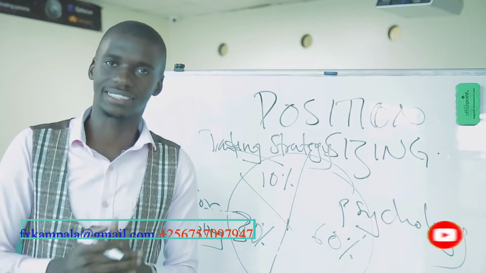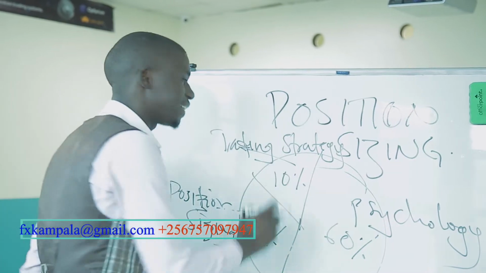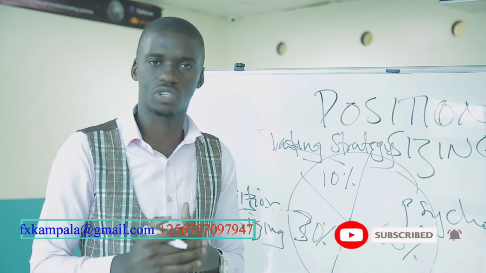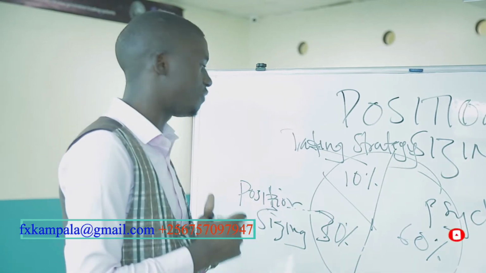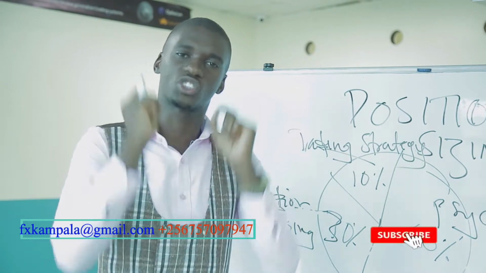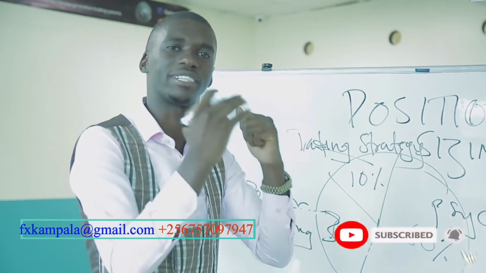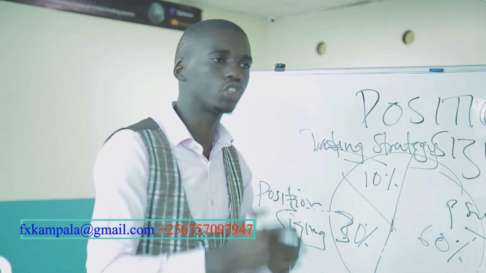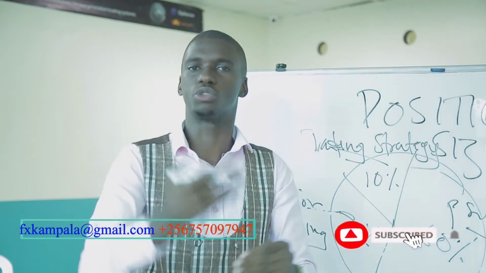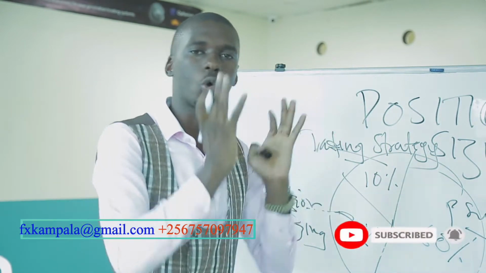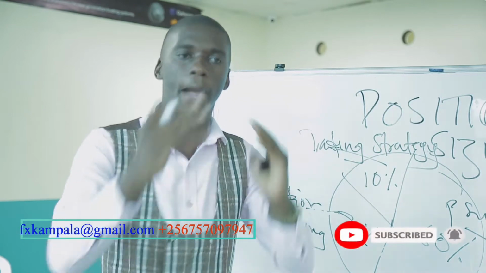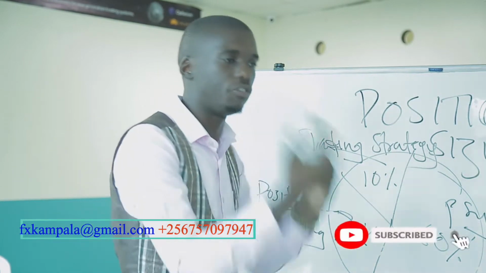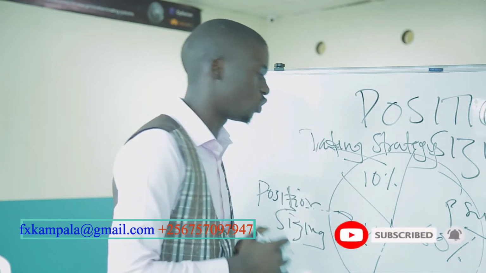For you to have a clear system, it should have 10% as the trading strategy, whereas the rest of the world are looking for the best strategy. I want to tell the world very clearly that there is no perfect strategy. A strategy that works 100% perfectly is not there. You only have to be consistent, because all systems do work and all systems don't work. It's just about consistency and having discipline, plus sticking to a particular plan that you drew or developed as you were starting to trade.